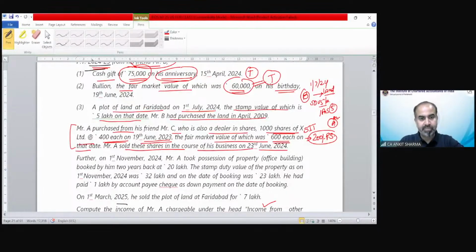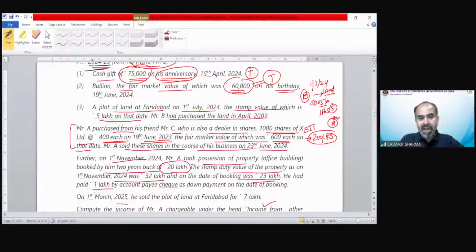Okay. Further, on 1st November 24, Mr. A took possession of a property booked by him 2 years back at 20 lakh. So he got the property possession only for 20 lakh. The stamp duty value of the property on 1st November is 32 lakh, and on the date of booking it was 23 lakh.